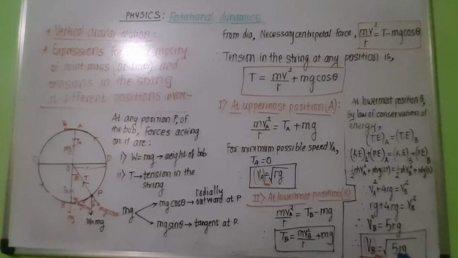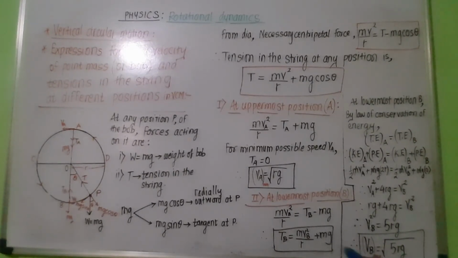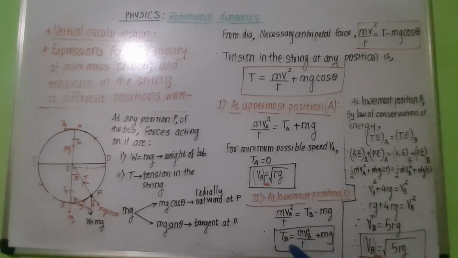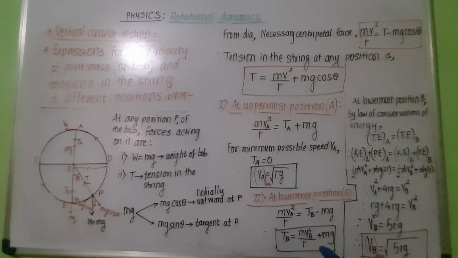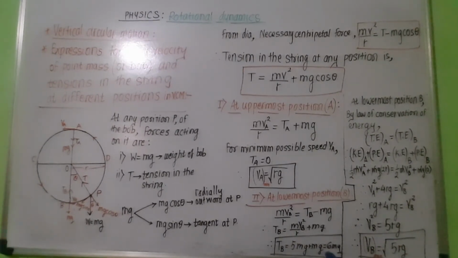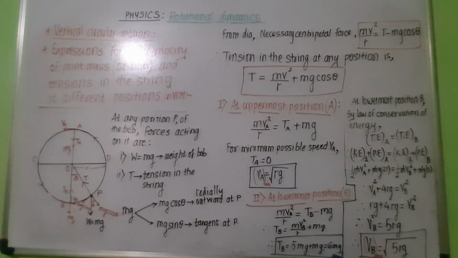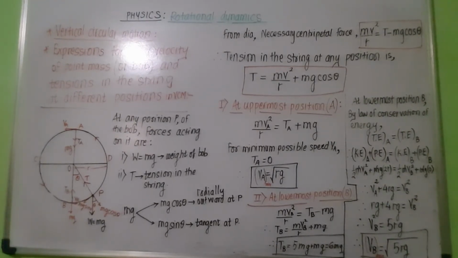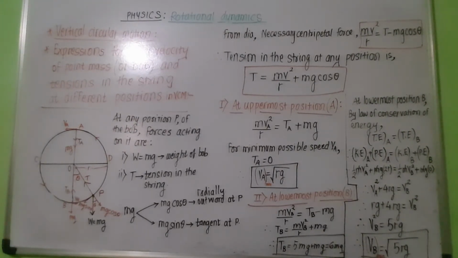Now if we substitute the value of VB in this formula, we will get the value of tension at the lowermost position. So substitute the value of VB square in this equation and TB is obtained as equal to 6 mg. So this is the tension when the bob is at the lowermost position B.